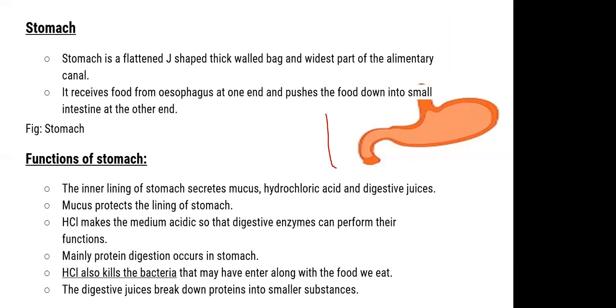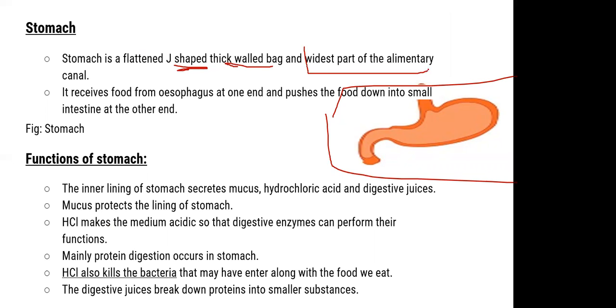Okay, you can see here's a small picture of stomach. It's a J-shaped structure, right? It's a J-shaped thick-walled bag and it is the widest part of the alimentary canal. So it is an important thing that you know the widest part of the alimentary canal is the stomach. It receives food from the esophagus, right? अगर हम एक डायग्राम देखते हैं तो हमें पता है कि स्टमक के ऊपर क्या था, ईसोफेगस था. एंड स्टमक से नीचे अगर फूड कहीं जाना होगा तो कहाँ जाएगा, स्मॉल इंटेस्टाइन में जाएगा. ऑलराइट. सो यू कैन सी द फिगर स्टमक.